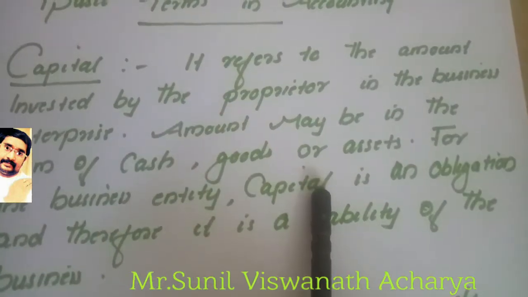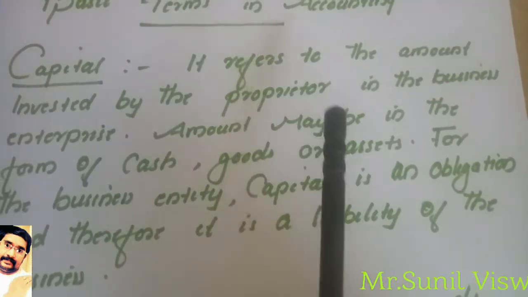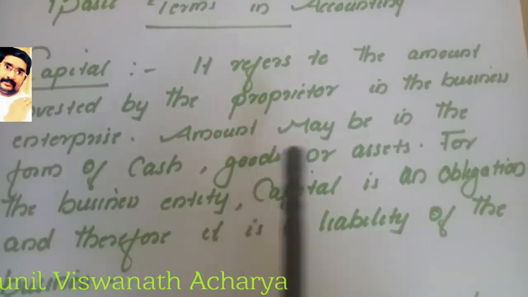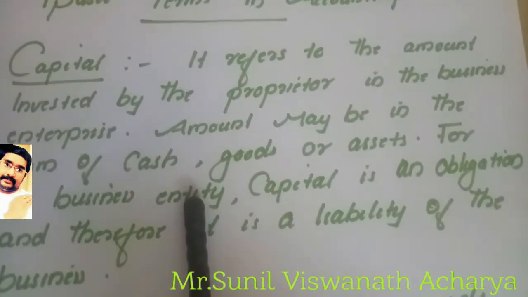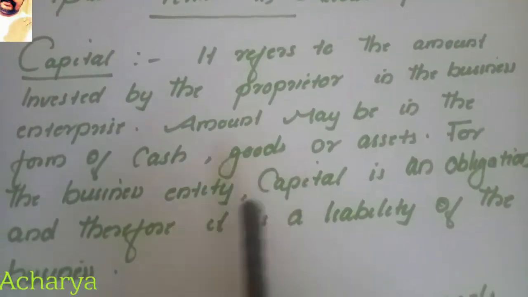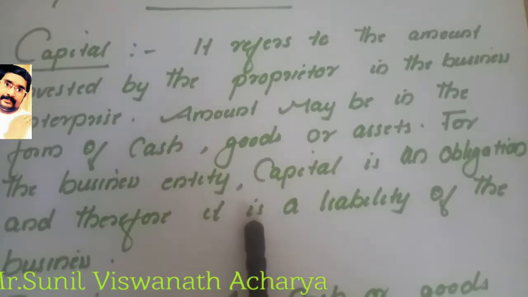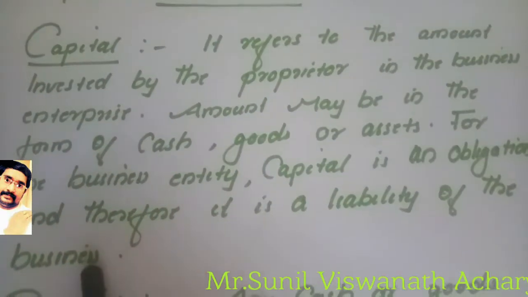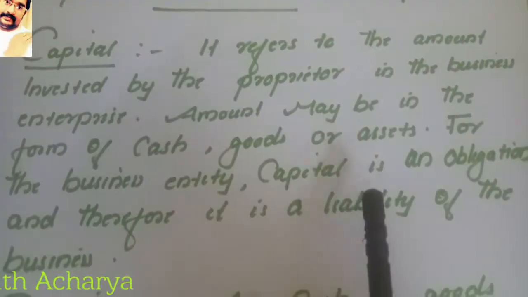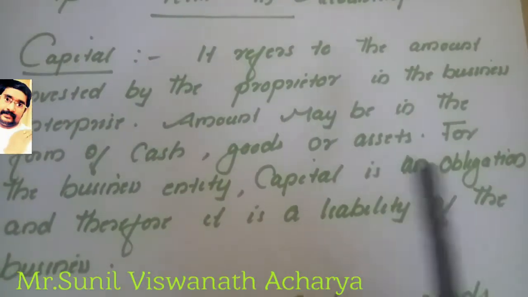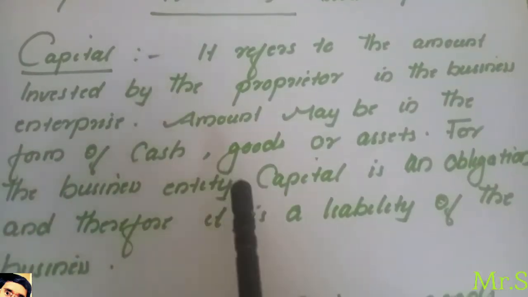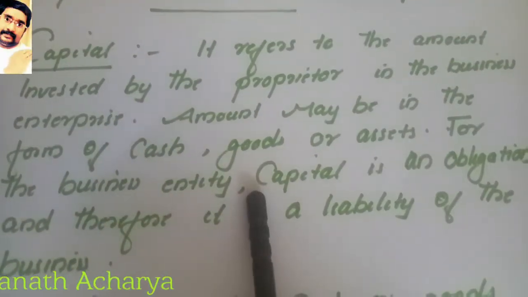So whatever money is invested in the form of cash, goods or assets, the business has the obligation to pay back to the owner. That is why capital is a liability of the business. Capital will always be a liability for the business because the owner and the business are separate entities. They are not the same.